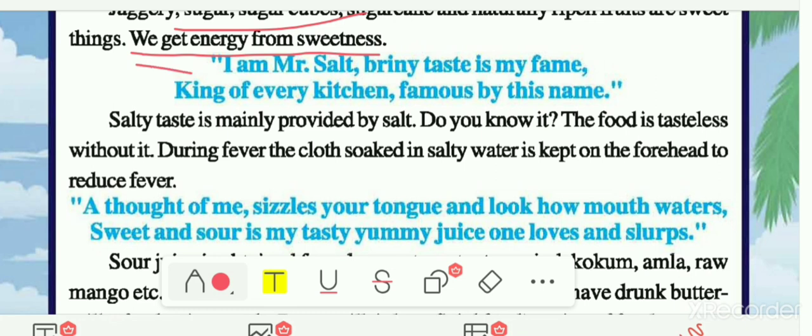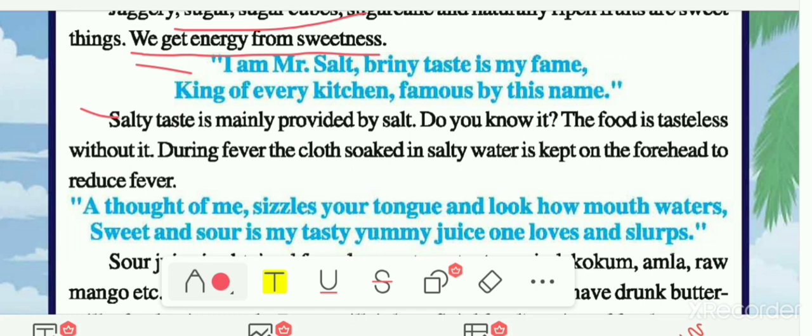Now the next taste: "I am Mr. Salt, briny taste is my fame, king of every kitchen, famous by this name." Briny means salty taste. It is known by the salty taste, and it is the king of every kitchen. So this taste is the salty taste.